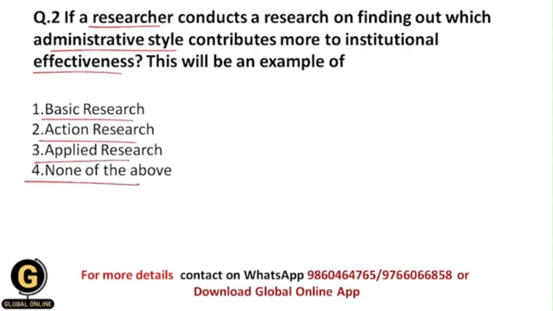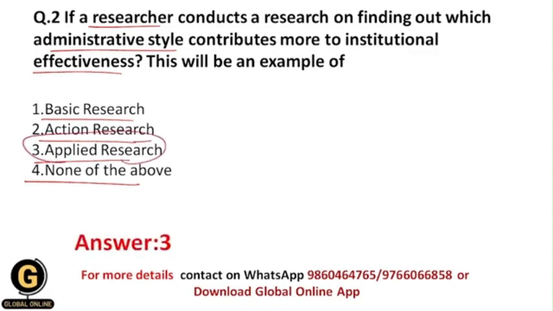So students, this question is somewhat tricky because here we are going to find out the solution to our problem. But basically here we need to apply a law so that we will get the solution to our problem very efficiently or easily. And that's why the correct answer for this is 3, that is applied research.